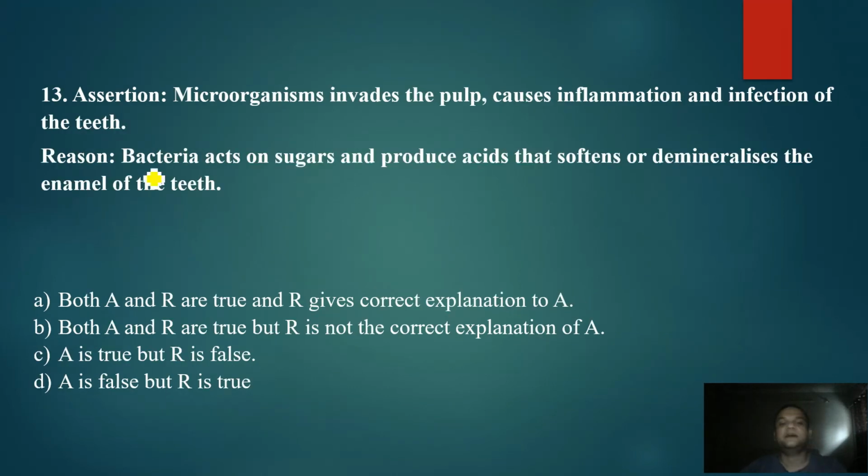Question number 13 says that microorganisms invade the pulp, causing inflammation and infection of the teeth. Okay, microorganisms like bacteria invade the pulp. If you don't brush your teeth regularly and properly, they cause inflammation and infection of the teeth. So it is a correct statement, and the reason says that bacteria act on sugars and produce acids that soften or demineralize the enamel of the teeth. Okay, so it is also a correct statement, but it is not giving the reason to the assertion. So I will go with option number B as the correct answer. Both A and R are true, but R is not the correct explanation of A.